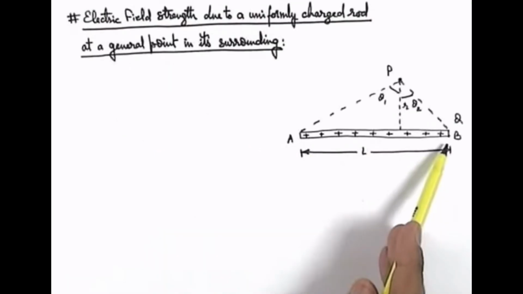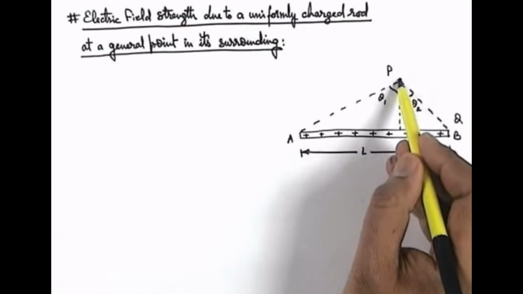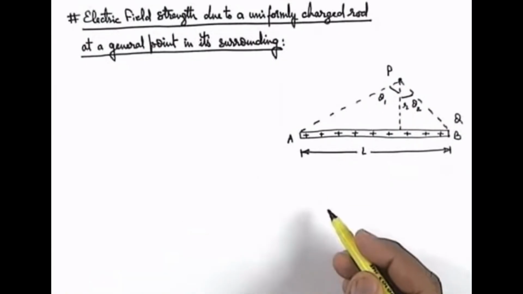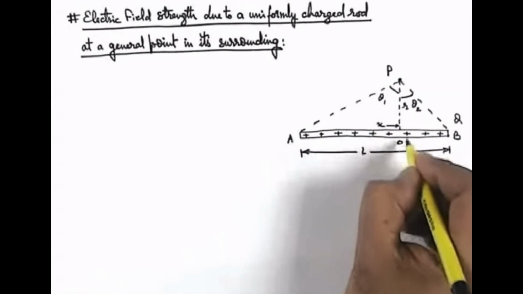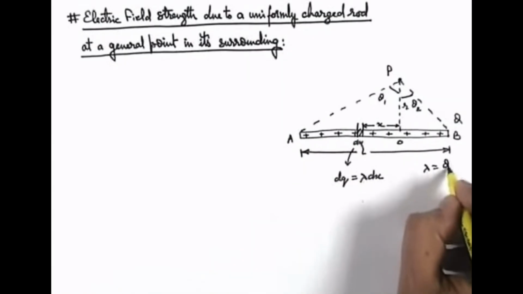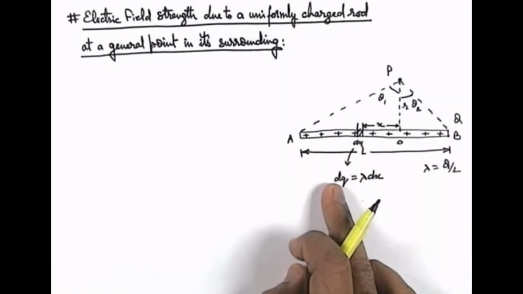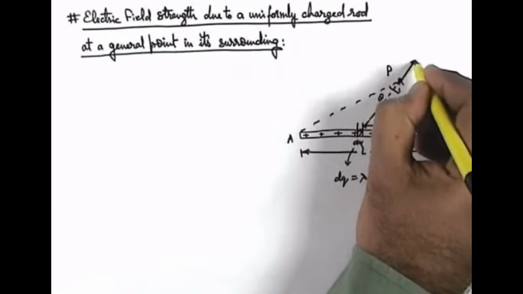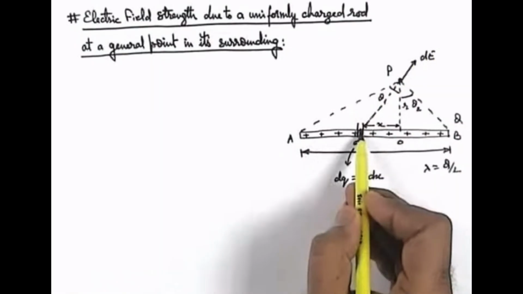Here in the figure, there is a uniformly charged rod AB with total charge q and length L, and we are required to find the electric field strength at point P due to this rod. We follow the same procedure which we have taken up in the previous articles. At a distance x from this point O, we consider a small element of width dx, and say its charge will be dq, then dq will be lambda dx. Here lambda we can write as q by L, that is the linear charge density of this rod, and this dq we can consider as a point charge. So at point P, due to dq, the electric field dE will be in the direction away from this dq, and we integrate it from the left hand to the right hand of the rod.